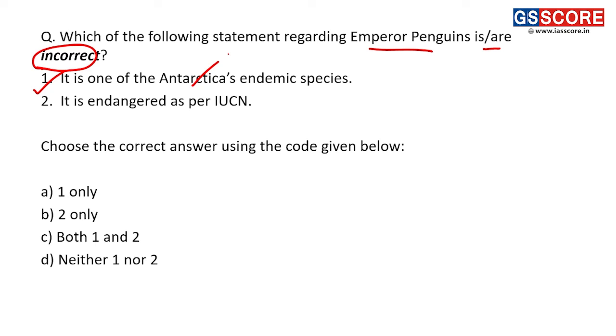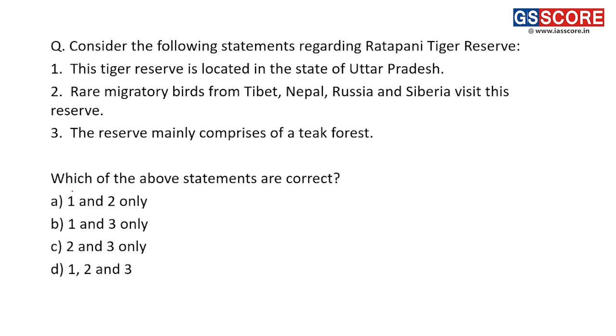Second, it is endangered as per IUCN. Right. So this statement is incorrect. It is not threatened. It is put under the category of not threatened. There were requests by experts that this species should be kept in the category of vulnerable, but as of now it is under the not threatened category. We are supposed to find the incorrect statement, so only the second statement is incorrect, and that's why the answer to this question is B, 2 only. Answer is B.